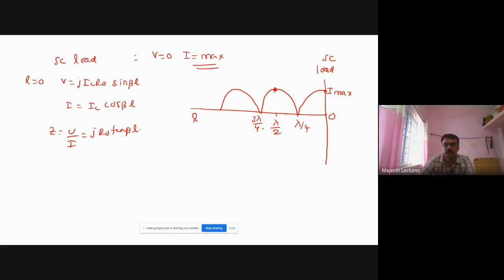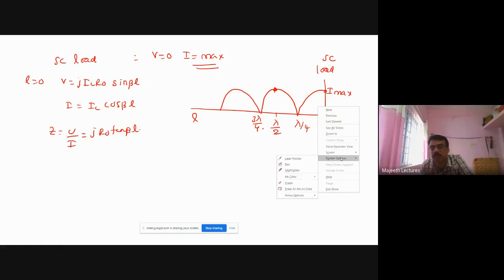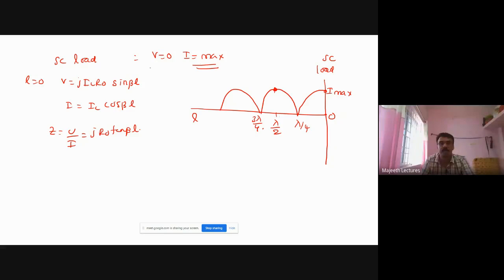Okay. Next, what about the minimum? Voltage. Voltage at the load is minimum, so it is 0. Here it is max. Here it gets minimum. Here it gets max. And again, at this point it is minimum. So here V minimum is equal to 0, V max.